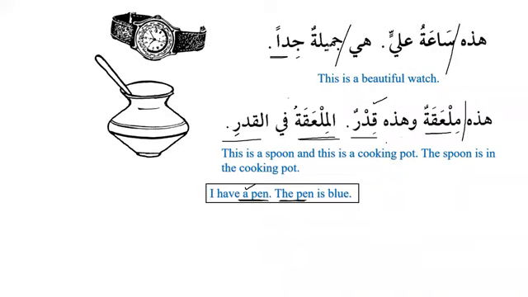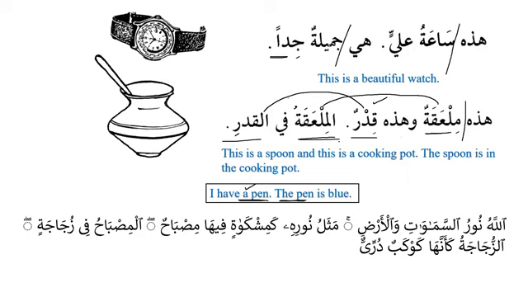هذه ملعقة وهذه قدر. This is a spoon and this is a cooking pot. Now ملعقة and قدر, we are talking about them for the first time. And when we talk about the same noun for the second time, as we can see over here, then it becomes a definite noun, it becomes marifa. As we have seen in the English language, when we say I have a pen, that means any pen, and it is an indefinite noun. But when we talk about it again, then it becomes a definite noun, it becomes marifa. And the same idea we have over here. Is this clear now? Okay, now let's see an example from the Quran.